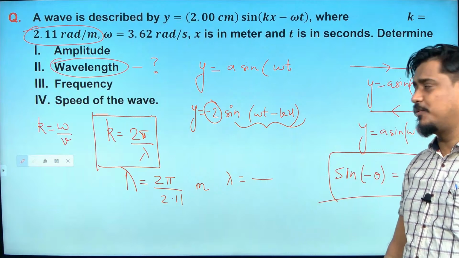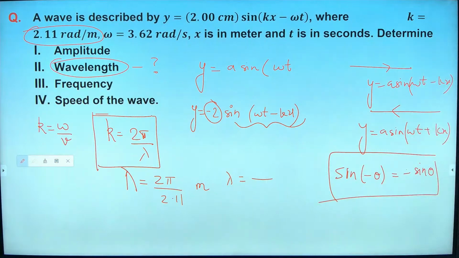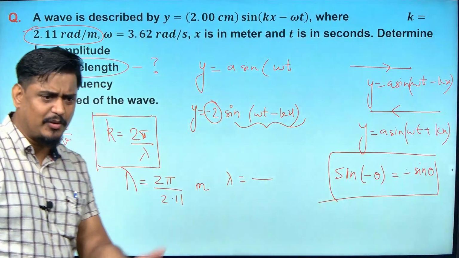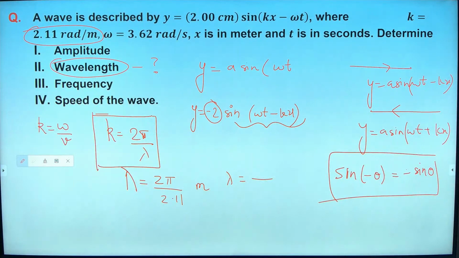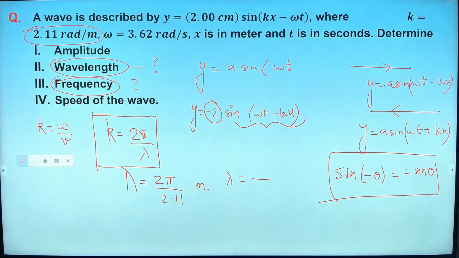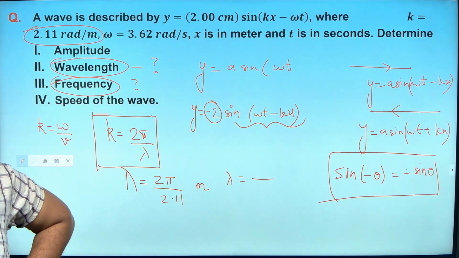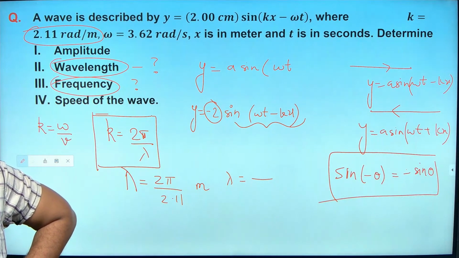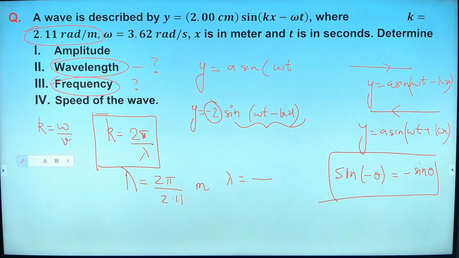Sanjeet, unmute yourself. Approximately 3 only it will come. Yes, Sanjeet. Tell me, what is frequency? Fast. Which formula will you use? This much time you are taking.